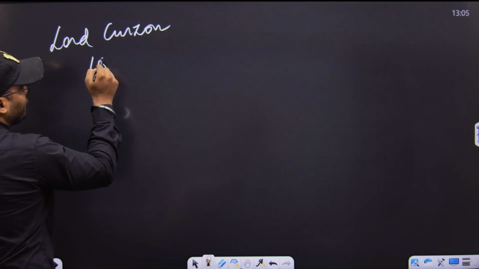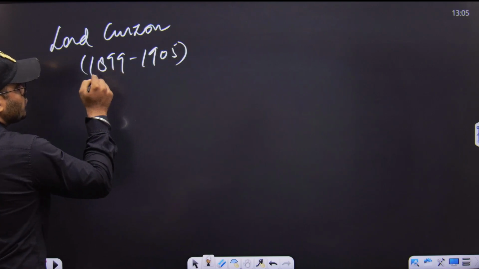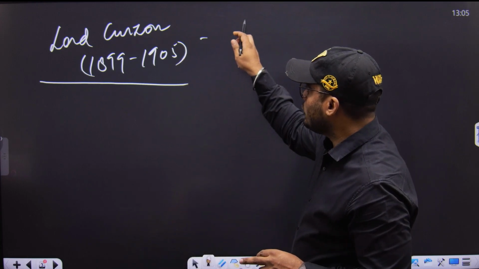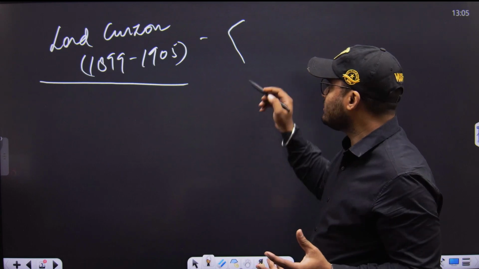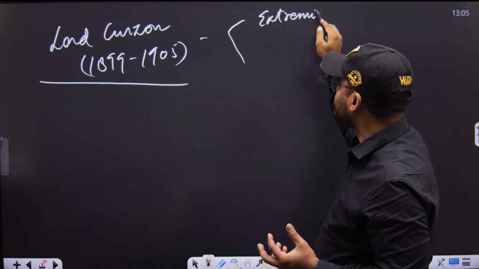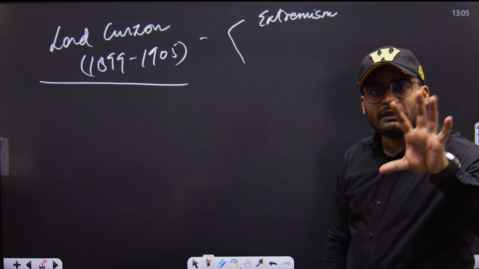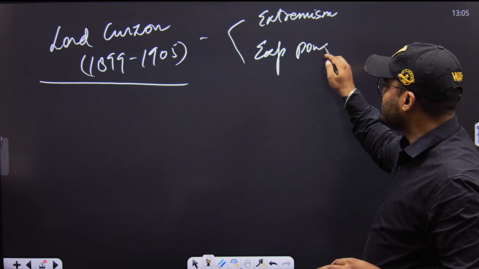Curzon came to India in 1899 and stayed in India till 1905. So in what background did Curzon come to India? There were two backgrounds that I told you. The first was the rise of aggressive nationalism or extremism, and the second was the rise of global expansionist powers like Italy, Japan and Germany.